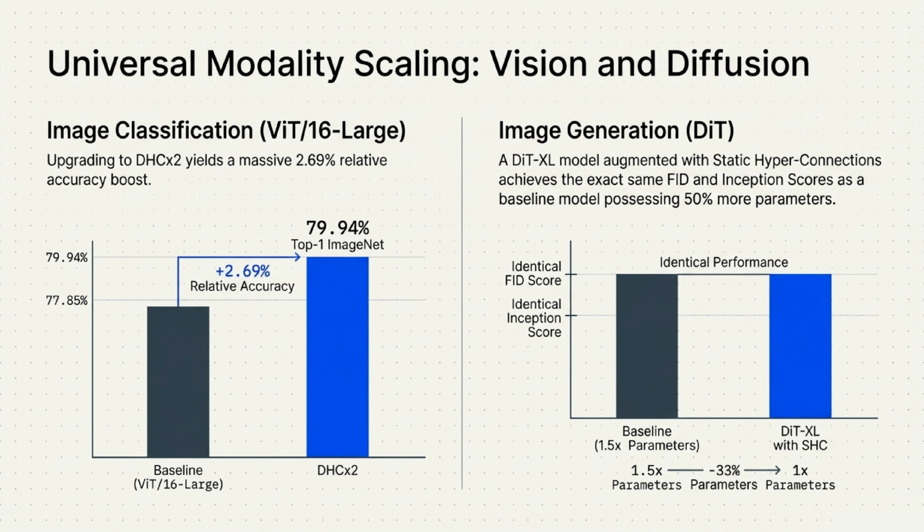And the benefits aren't limited to language. We see universal modality scaling across vision and diffusion models too. Upgrading an image classification vision transformer yields a massive 2.69% relative accuracy boost. For image generation, a DiT-XL model augmented with hyperconnections achieved the exact same image quality scores as a baseline model that possessed 50% more parameters.